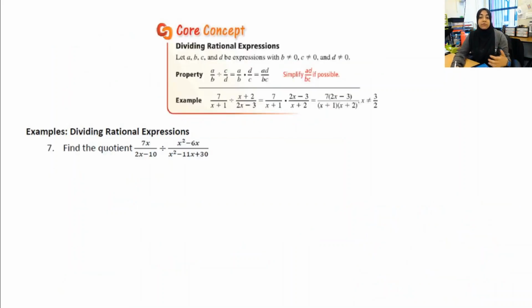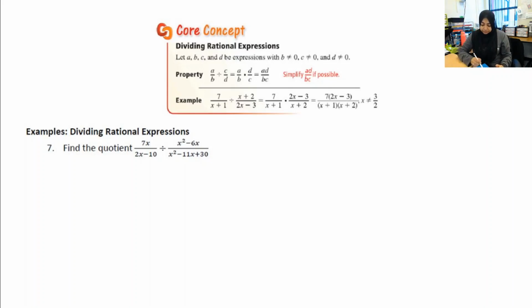Now, if you recall from when you first learned how to divide fractions, when you have a fraction divided by a fraction, you actually multiply by the reciprocal of that second fraction. So A over B divided by C over D is equal to A over B times D over C. And we just learned how to do multiplication, right? So it's kind of like we learned how to simplify, then we learned how to multiply, and now we're learning how to divide. But in order to divide, you have to be able to multiply. And in order to be able to multiply, you have to be able to simplify, right?